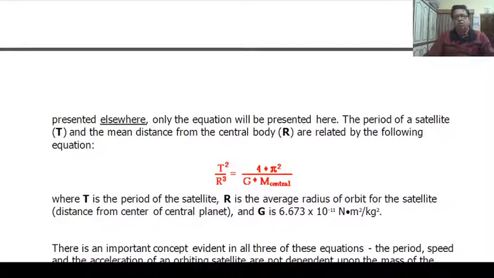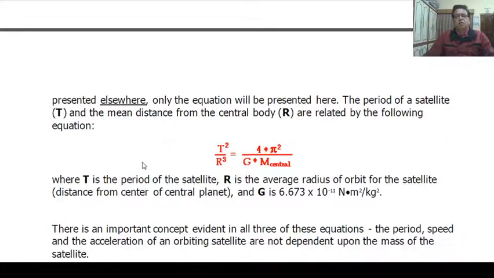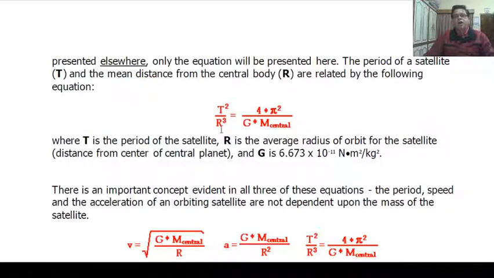We know from Kepler's law, T square upon R cube equals 4 pi square upon G M central, where T is the period of the satellite, R is the average radius of orbit for the satellite, the distance from the center of the central planet, and G is again the same gravitational constant.